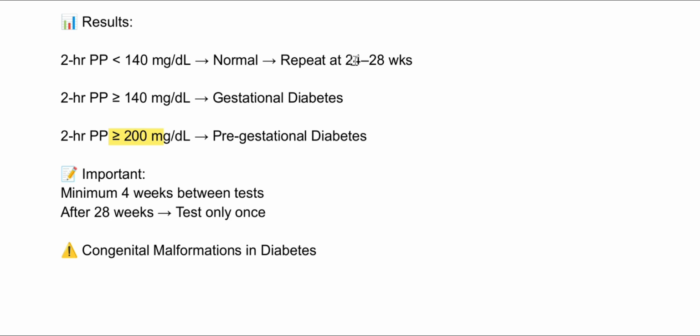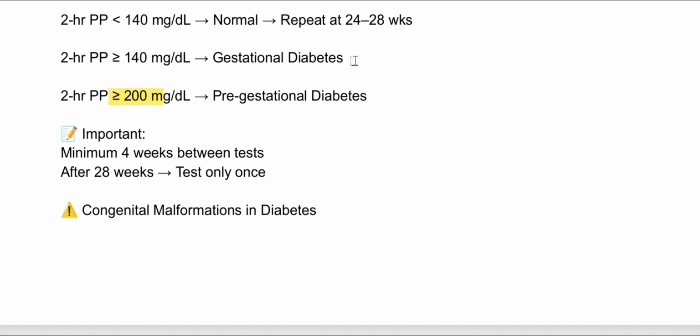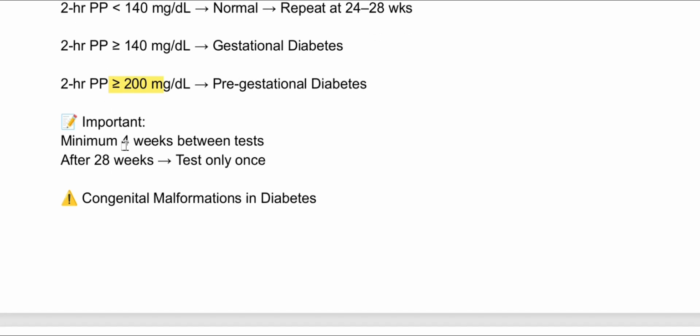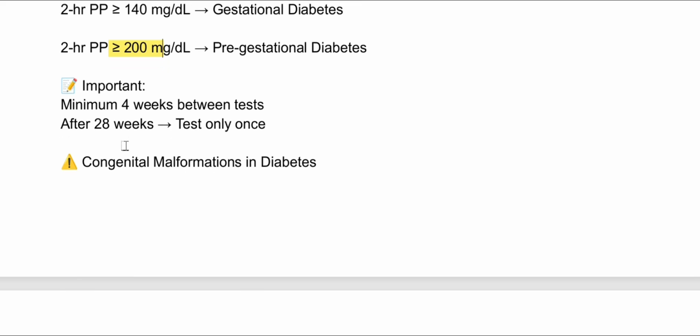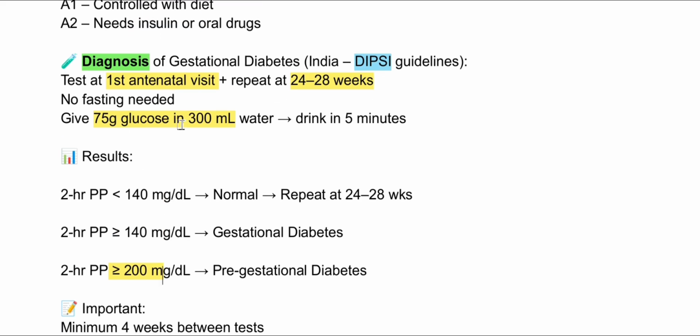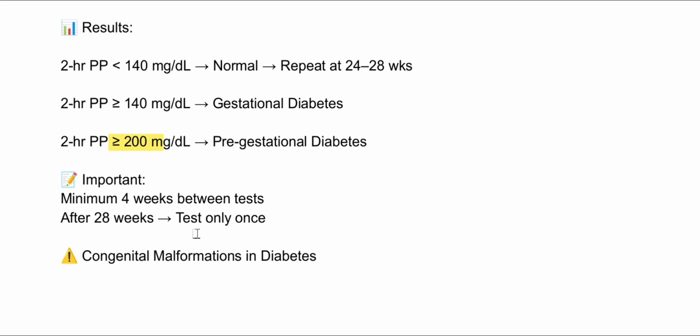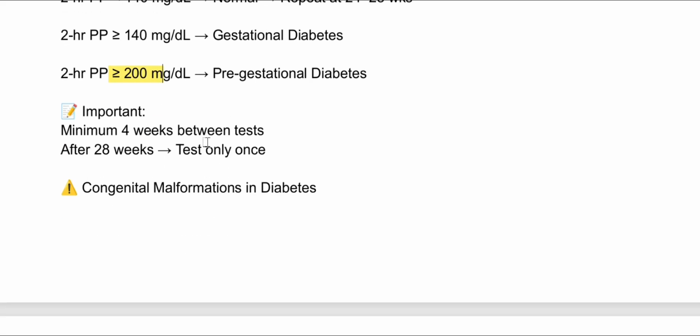And if it is more than 200, then it will be pre-gestational diabetes. Now between the two tests we need to have a minimum 4 weeks gap. And if the patient's first antenatal visit is at 28 weeks or after 28 weeks, we will only do one test. There is no need of repeating the test like I said earlier, that is, repeat at 24 to 28 weeks.